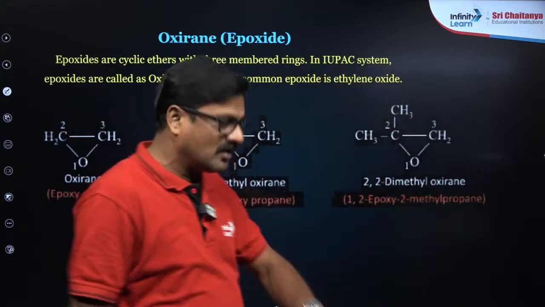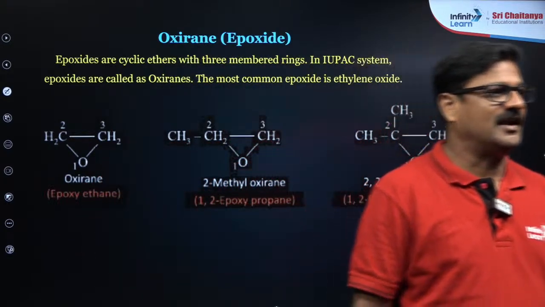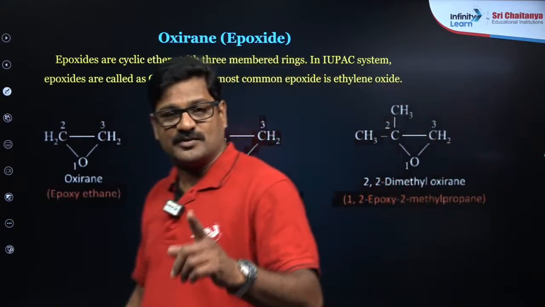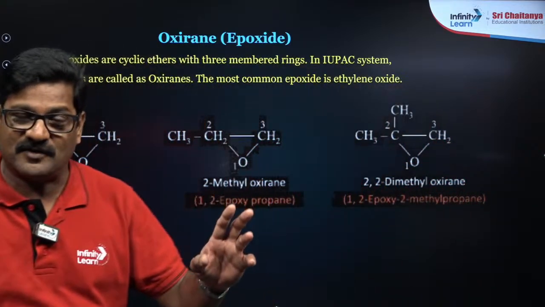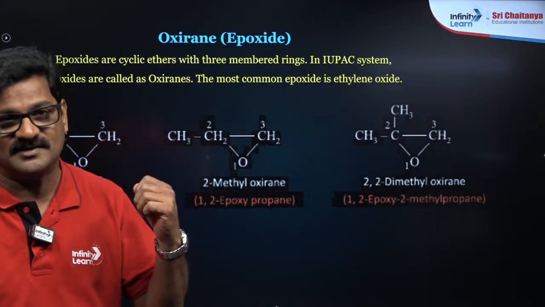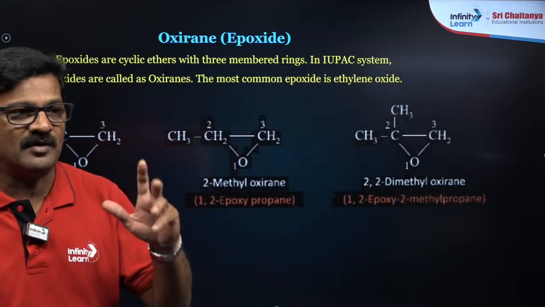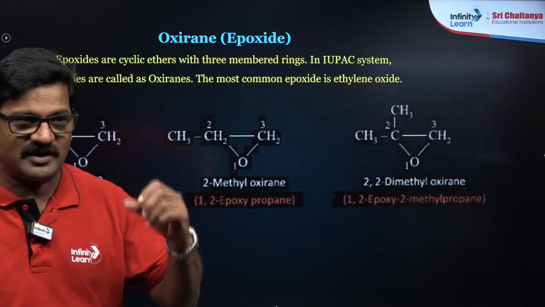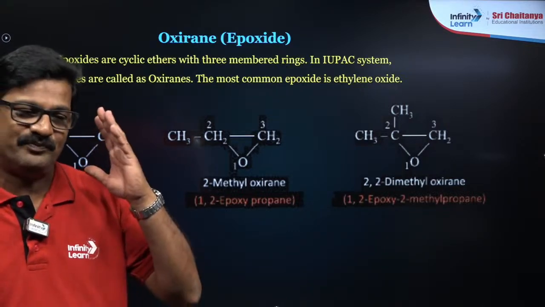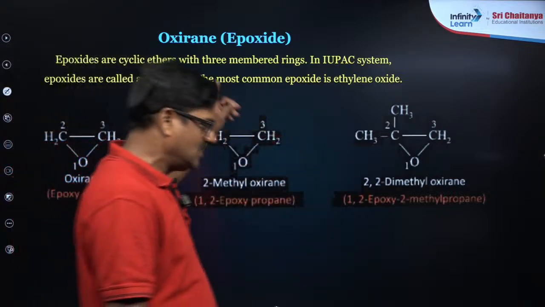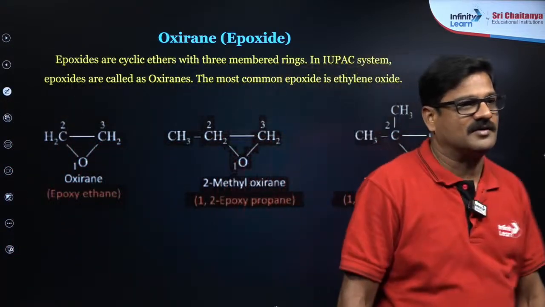Now talking about oxiranes, the cyclic ethers, they are called oxiranes. If you get a question, you will get it from the Williamson ether synthesis reaction, the reaction with HI, and oxiranes, the ring opening of the oxiranes or cyclic ethers. So 2 we completed, and this is the last one. In NEET, if you get a difficult question, you are going to get it from oxiranes.